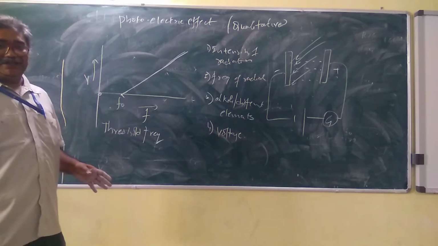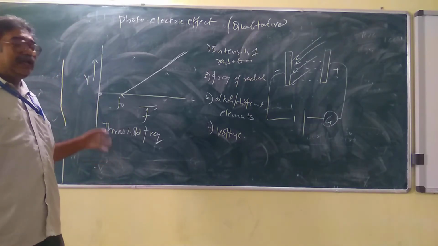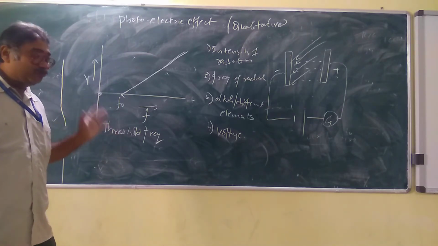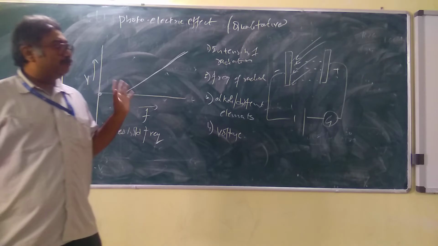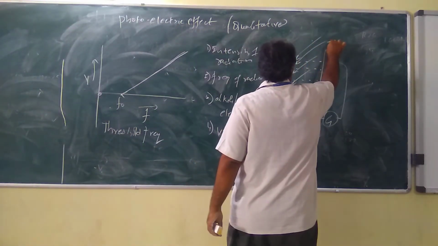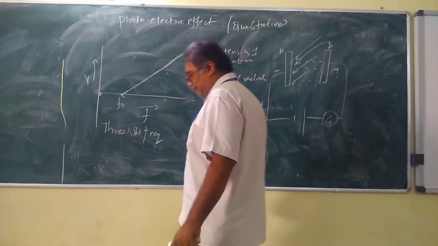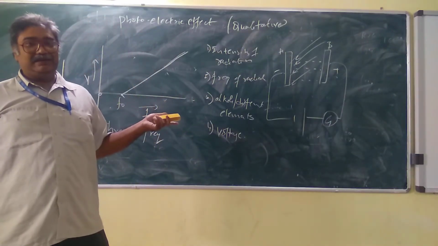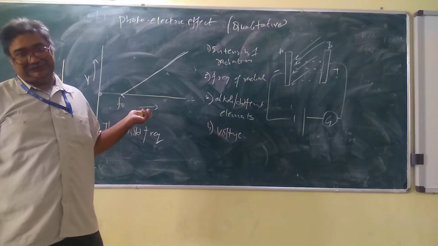So what is the threshold frequency? A minimum frequency which is required to make the electrons move from metal plate A to plate B. We call it the threshold frequency.